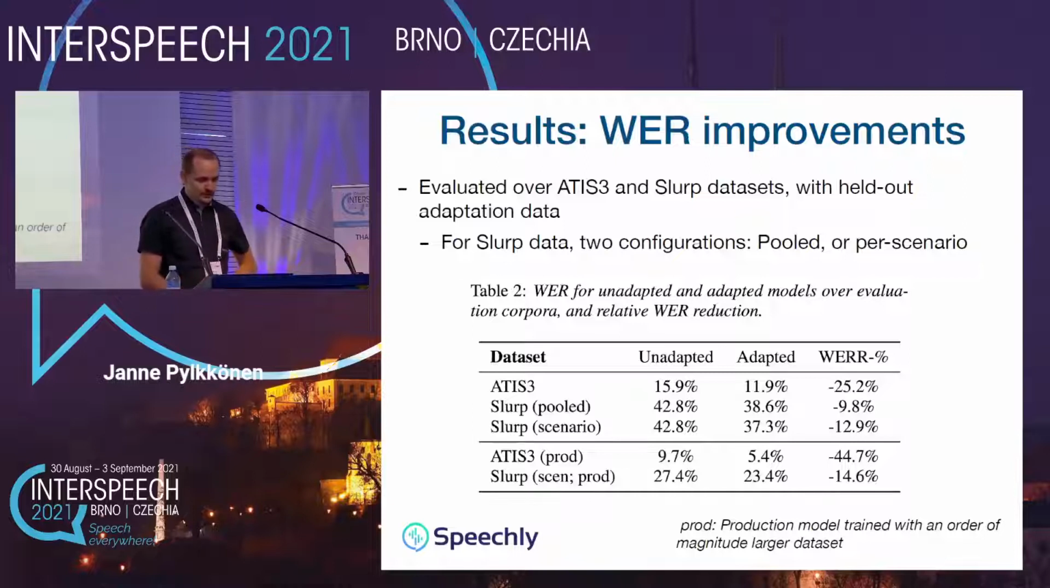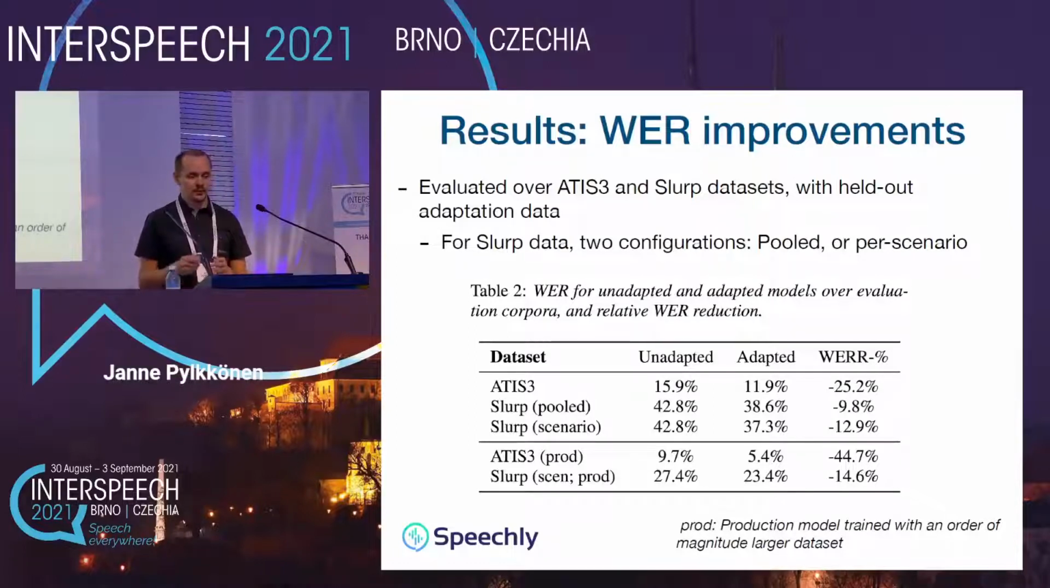So, the results. For adaptation experiments, 2 data sets were used, ATIS-3 and SLURP. The adaptation was done over a dedicated held-out transcript. For ATIS, that is about 6,000 utterances, and for SLURP, 10,700 utterances for adaptation. The adaptation data was therefore rather small. But for the SLURP dataset, there is also a division of utterances into 18 categories. So we decided to use 2 different configurations for this adaptation test.